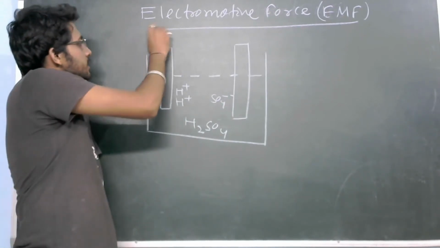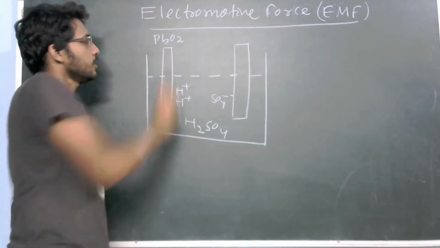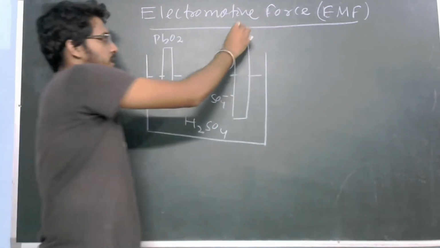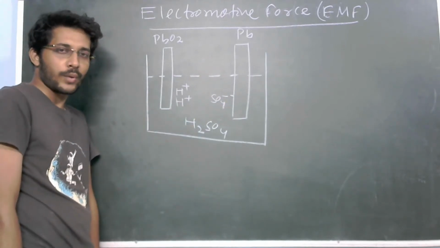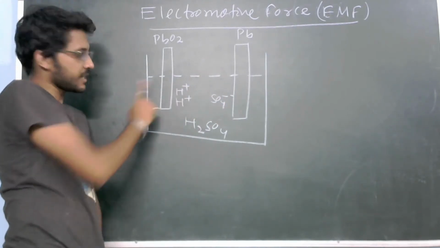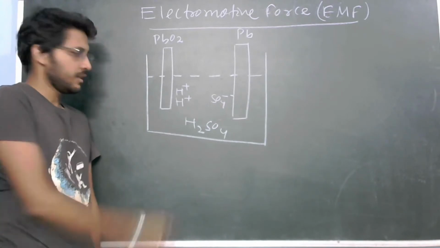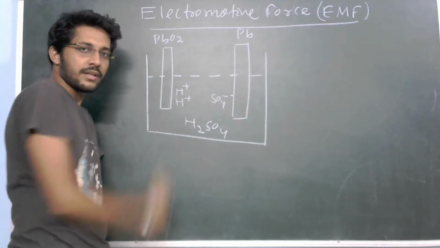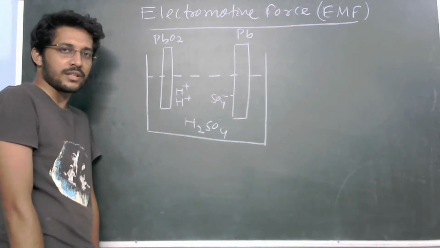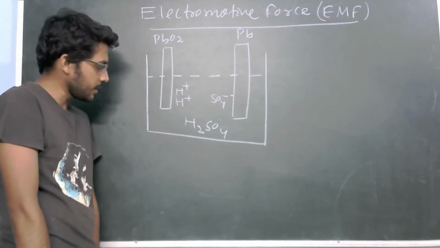So this is made up of lead dioxide, and this is made up of, let us say, lead. Due to a force, what will happen? Positive charge will start to accumulate in the PbO2 electrode. At the same time, negative charge will start to accumulate in the Pb electrode. Everyone clear?